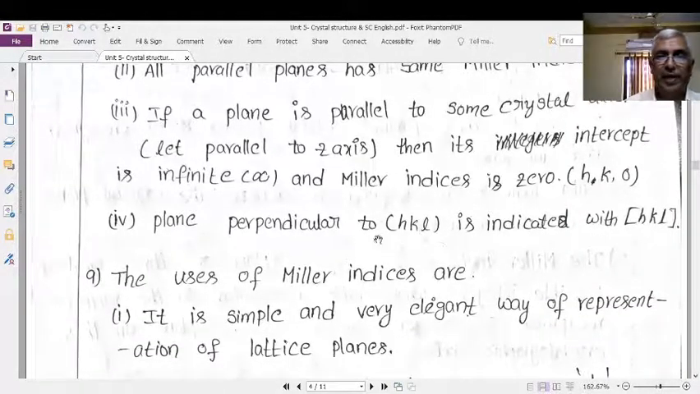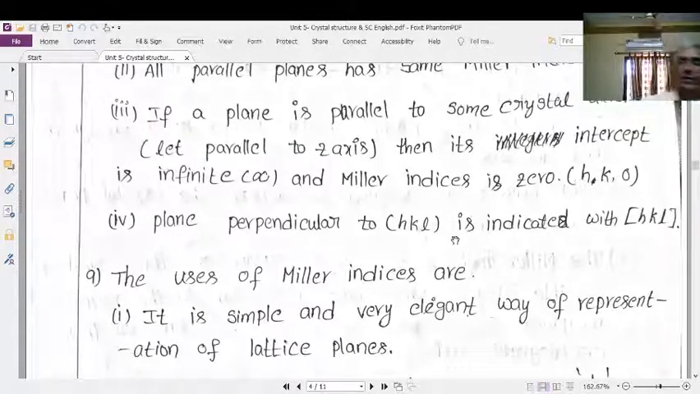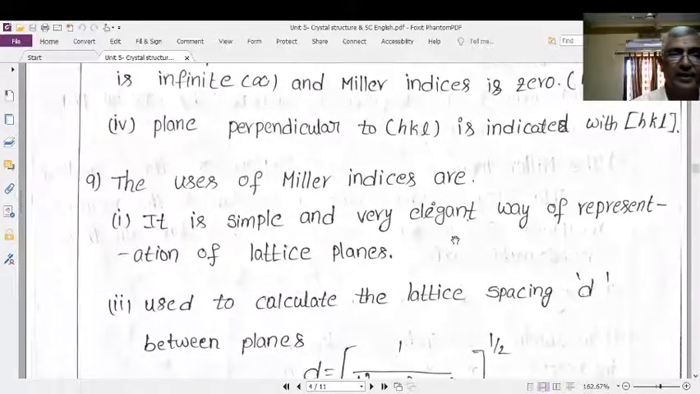Next, a plane perpendicular to the H K L is indicated with this notation. What is the difference between these two? This is the ordinary curved brackets. This is the square brackets. If the Miller indices are expressed in square brackets, then that indicates a direction which is perpendicular to the plane having the same Miller indices. That is the most important thing.